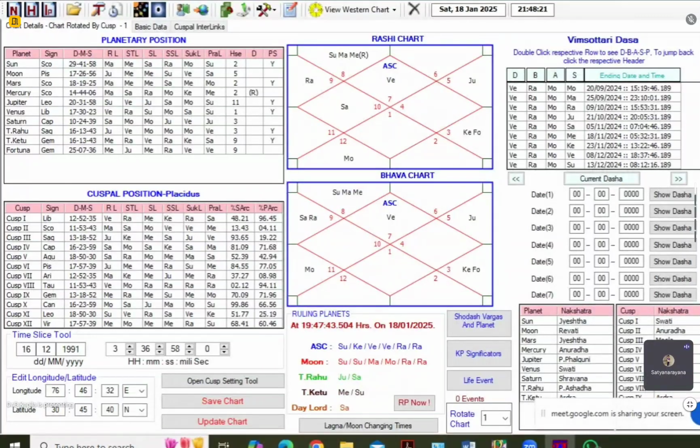Sir, in this chart, Saturn is in the star and sub of moon, sir. Yes, there are two important things.